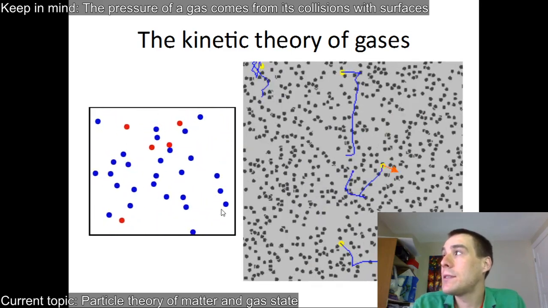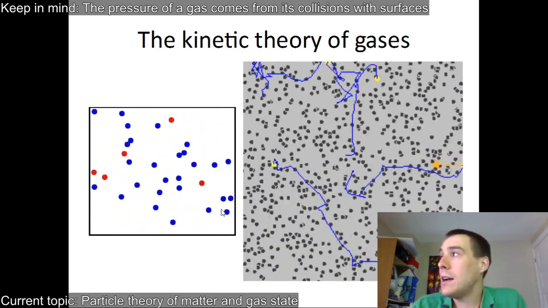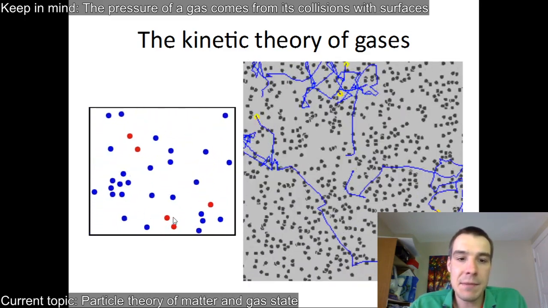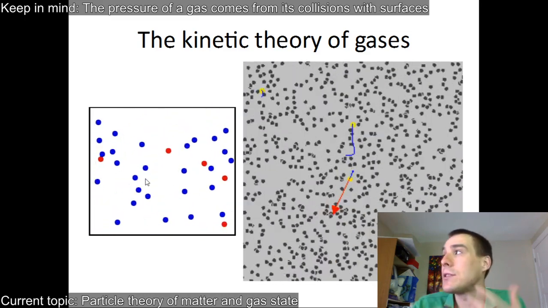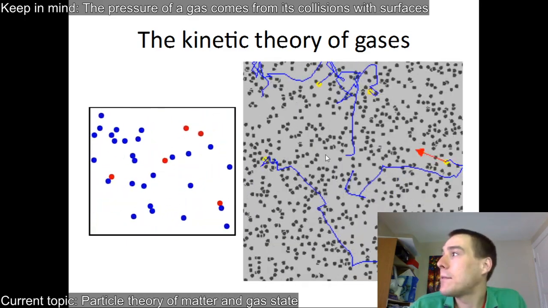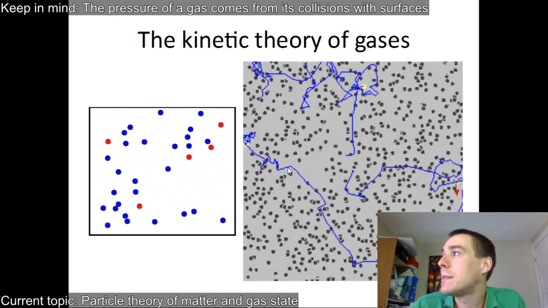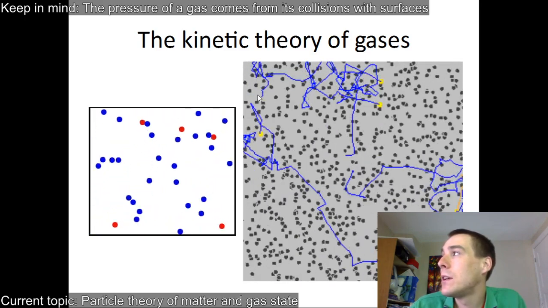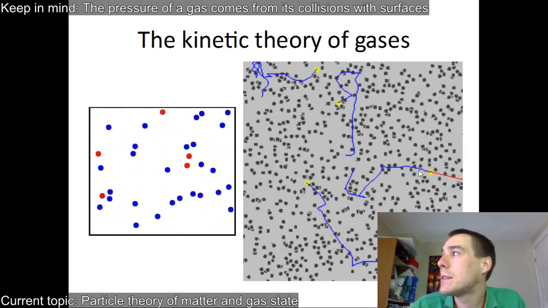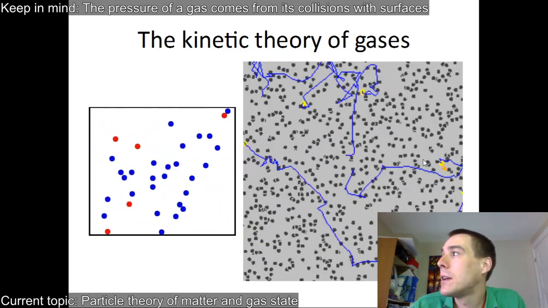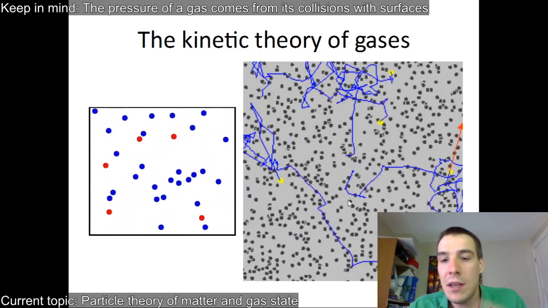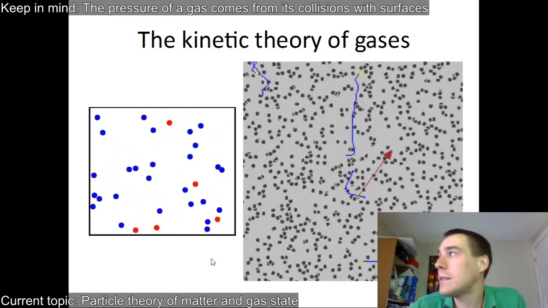Here are some animations of gases doing their thing. The left one is a simpler one. You can see that there are particles flying all over the place. Some of the particles are moving fast, some of them are moving slow, but on average they're all moving at some average speed. The same thing's happening here with a bit more of it, and you can see the trails that five of the particles have, and you can see these random walks that they go on. Sometimes they're moving fast, sometimes slow, so this arrow on this particle is tracking its speed at any given time. But on average they move at a certain speed. So that's how you can think of a gas.